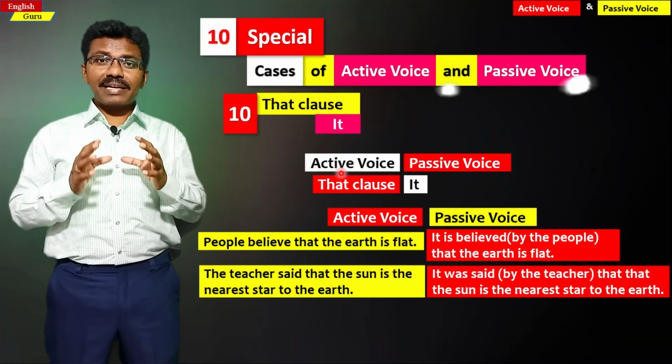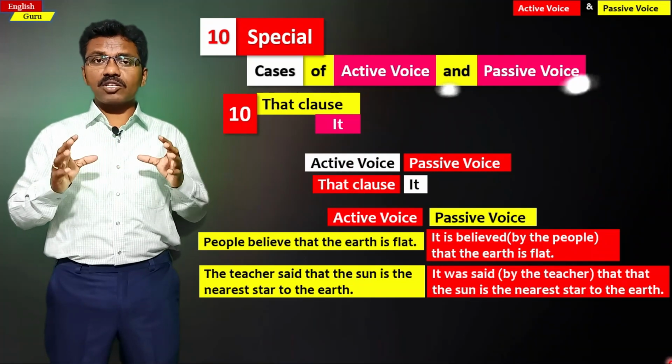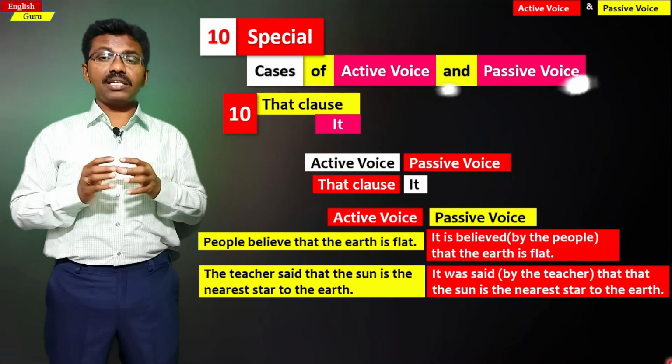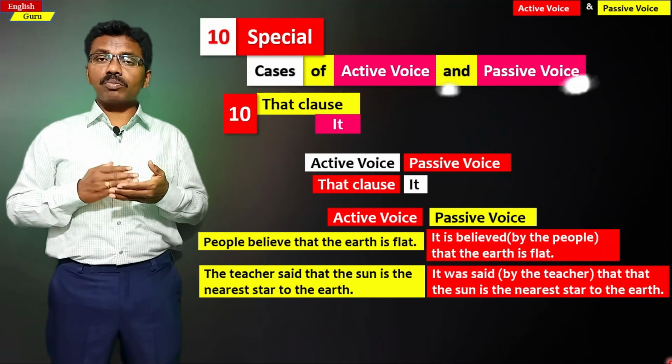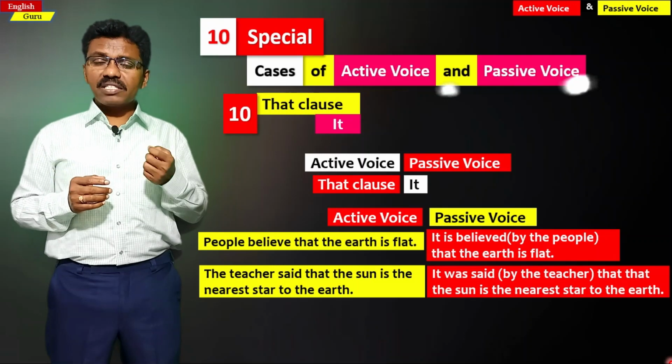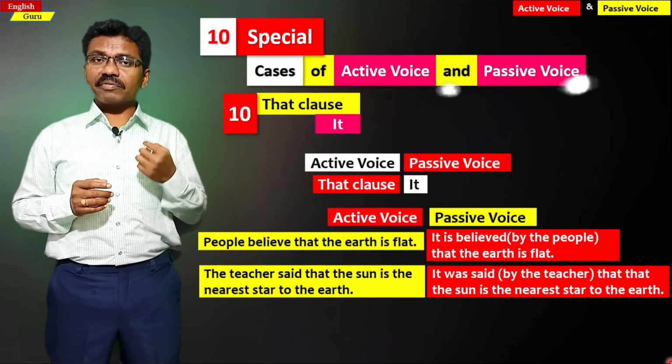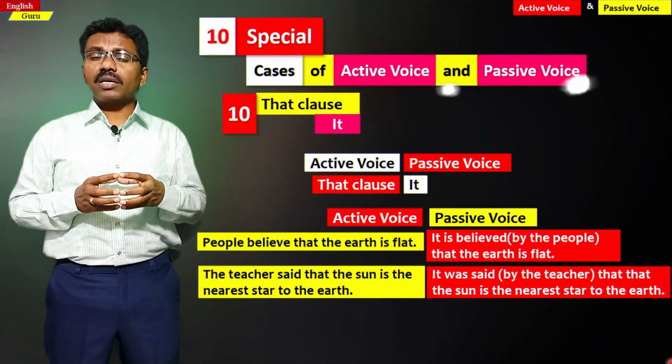So these are all the 10 different special cases of active voice and passive voice. And if you really change an active voice sentence into passive voice, you have to be a bit careful with these kinds of special cases, or else it's very easy. So when I say sleep well or you are requested to sleep well, this is a special case with regard to imperative sentences. It's a request, and both the sentences give equal meaning. So I hope you have understood what exactly the special cases of active and passive voices are in this video.